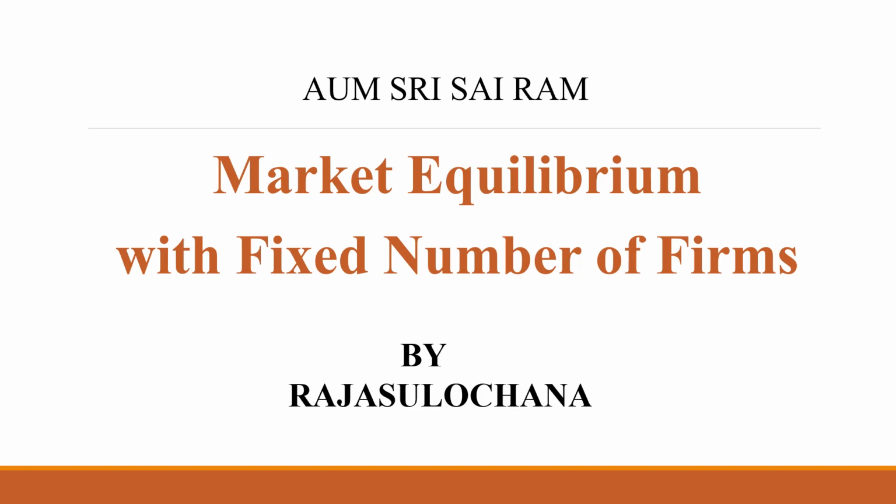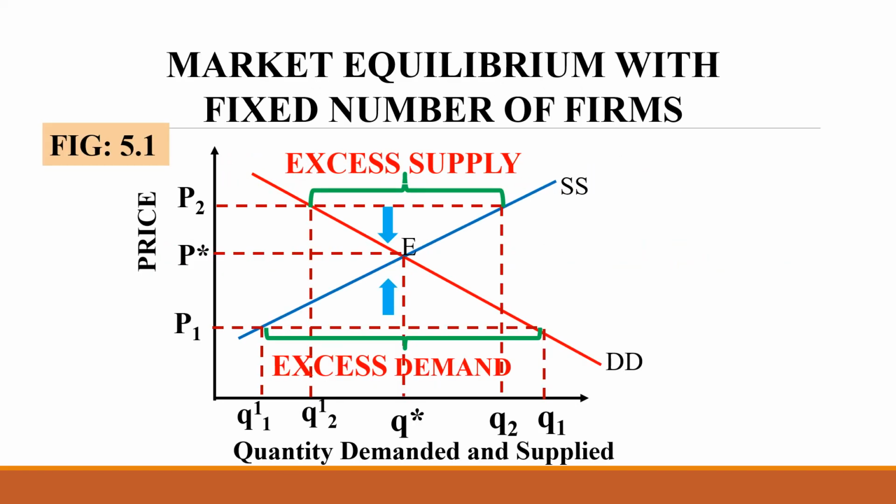In this second video under market equilibrium, we are going to discuss market equilibrium with a fixed number of firms. You can see in this diagram, we have explained diagrammatically how a market under perfect competition reaches equilibrium when there is an excess supply or excess demand. We have already studied the situation of excess supply and excess demand. You all are familiar with that.